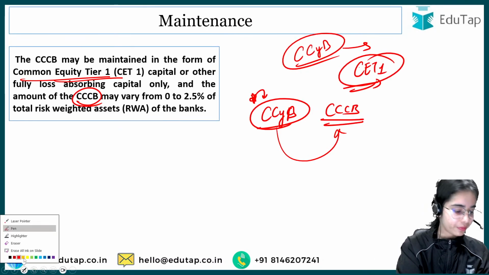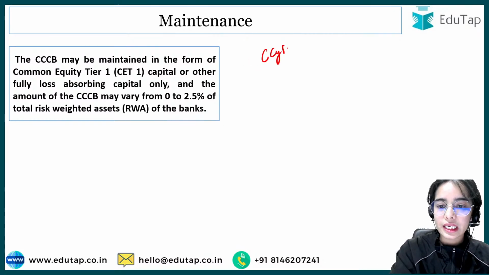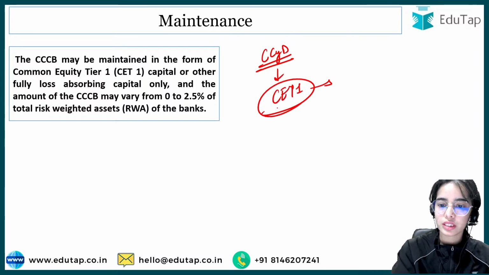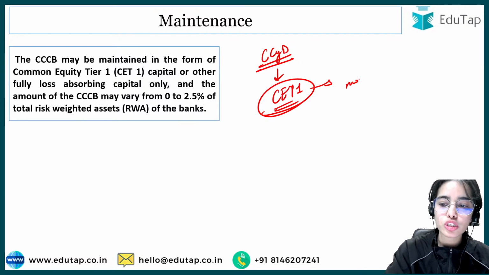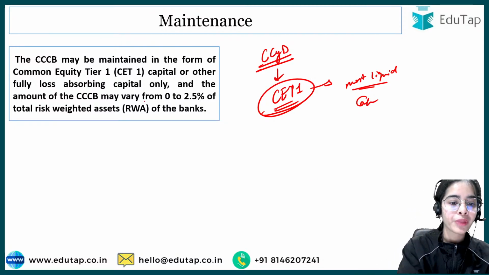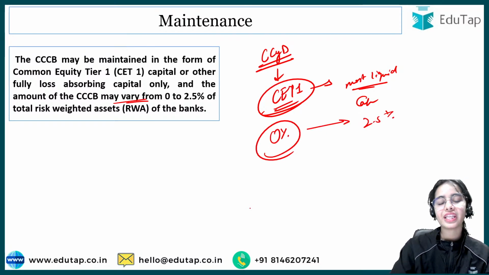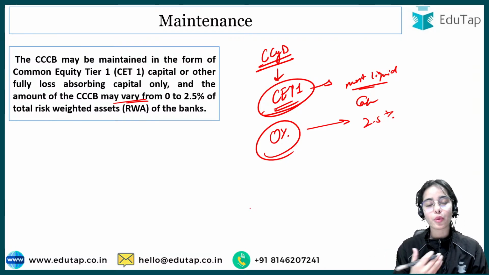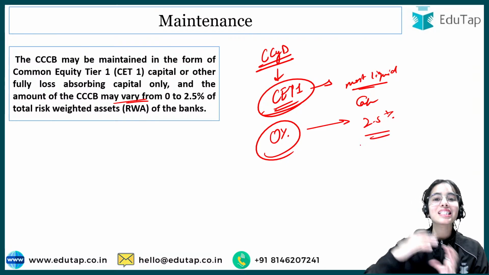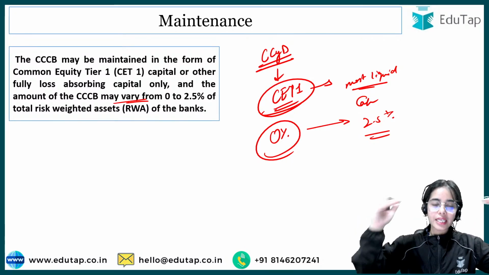So the banks have to maintain the counter-cyclical capital buffers in the form of CET1, that is the common equity tier 1, the most liquid kind of capital. Now this may vary from 0% to 2.5%. So 0% when there is no requirement of the counter-cyclical capital buffer. 2.5% is the highest, which can be maintained when there is the highest kind of risk coming in the country.